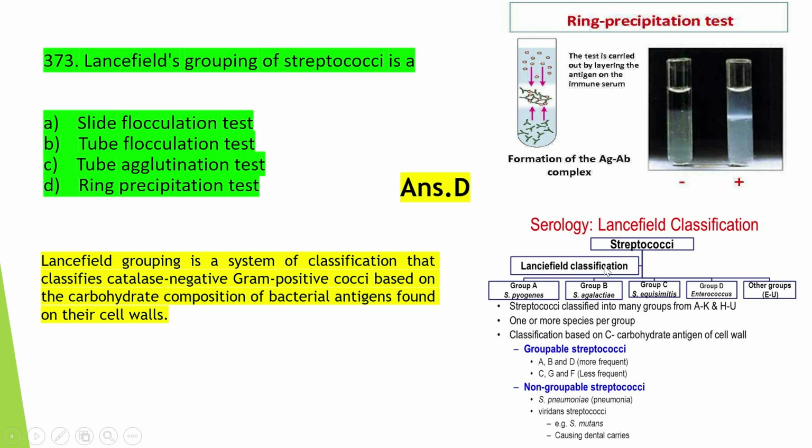So by this Lancefield classification, streptococci are classified into many groups from A to K, with one or more species per group, and classification is based on the carbohydrate antigen present on their cell wall. Okay, so this is the Lancefield grouping of streptococci.